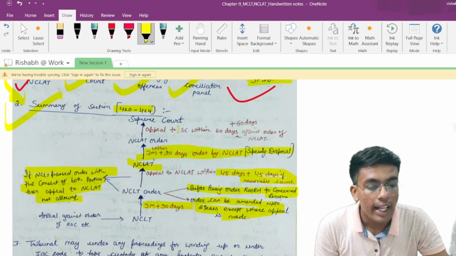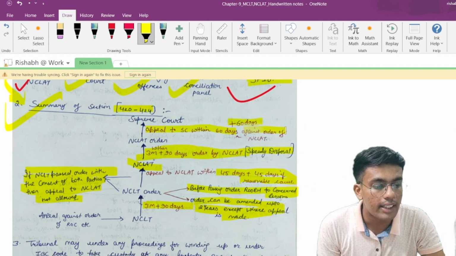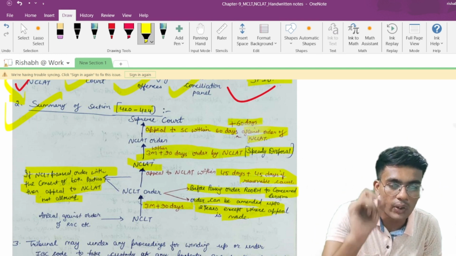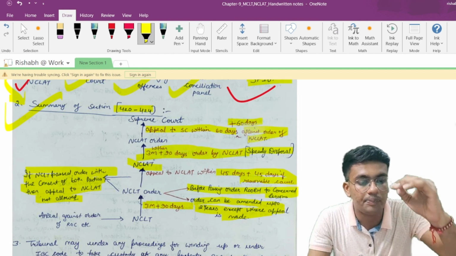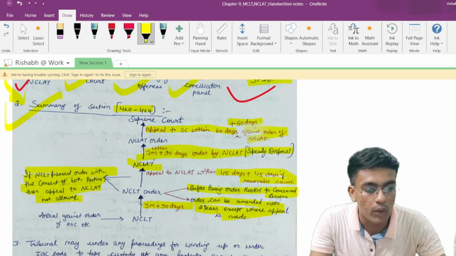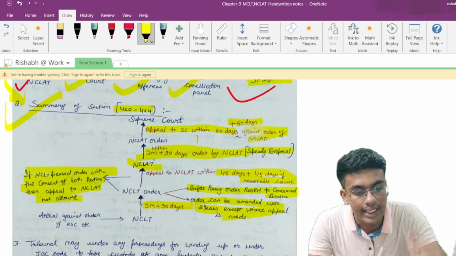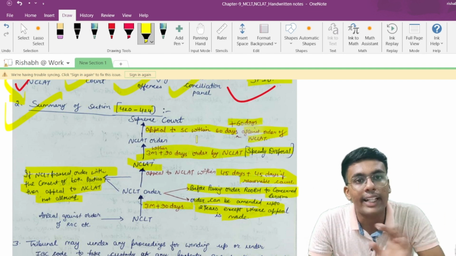To Supreme Court, and appeal is to Supreme Court within 60 days plus additional 60 days can be granted against the order of NCLAT. Additional 60 days of extension, that is condonation of delay, is allowed against the order of the NCLAT. You can make appeal to the Supreme Court under these provisions. So these are basically the main provisions of your NCLT and NCLAT. If you remember this, I am damn sure you will be able to easily crack any kind of MCQ in the examination.